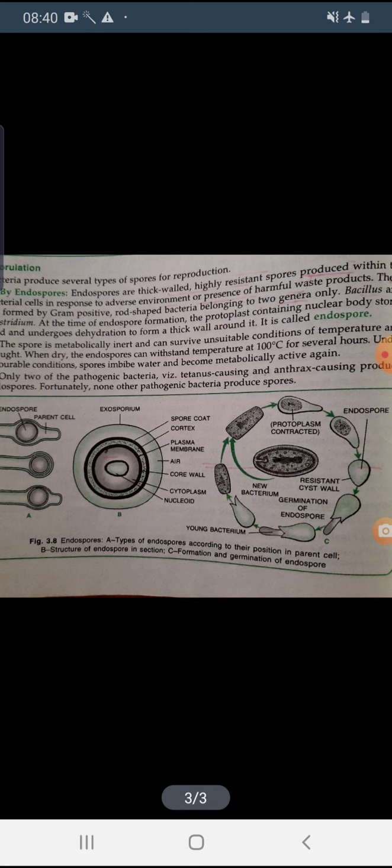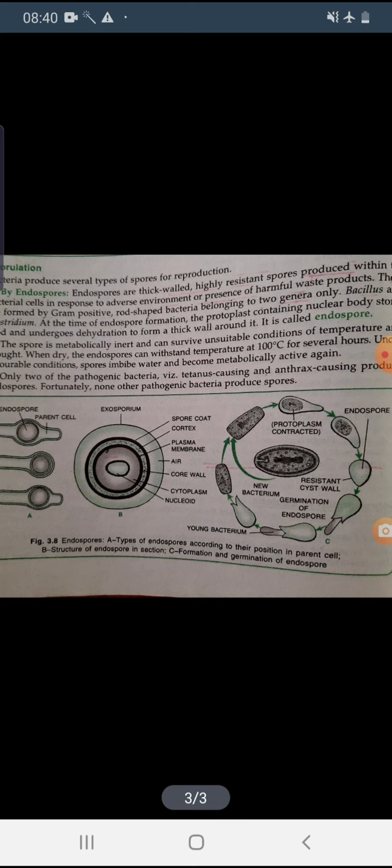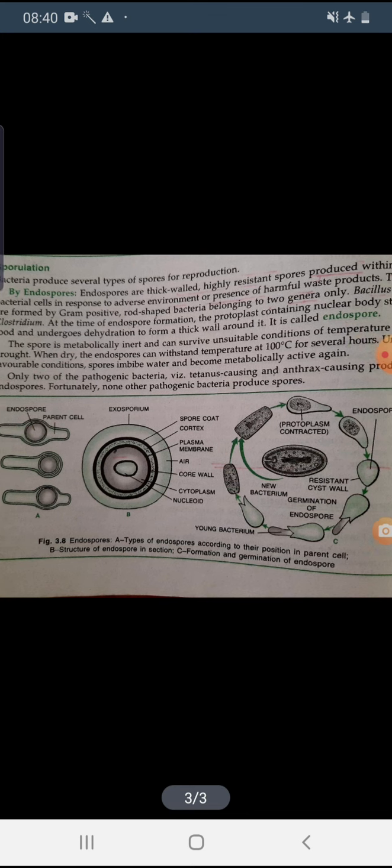So next, the spore is metabolically inactive and can survive unfavorable conditions of temperature and drought. Okay, so when dry, the endospore can withstand up to 100 degrees Celsius temperature for several hours, and after that, when favorable condition comes, the spore will become active, and they will be metabolically active.